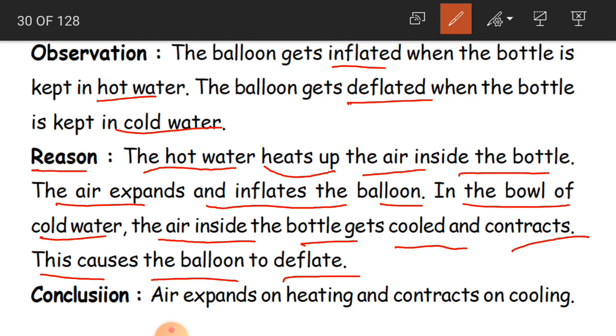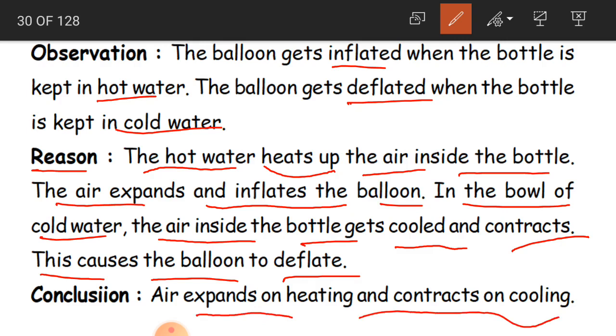And when you come to the cold water experiment, when you keep the bottle in the cold water, the air inside that bottle is going to get cooled and contract. So the balloon is going to be emptied of air or gas. So this is nothing but deflation. Okay, children, understood? And what is the conclusion of this experiment? What did we learn? Air expands on heating and contracts on cooling.